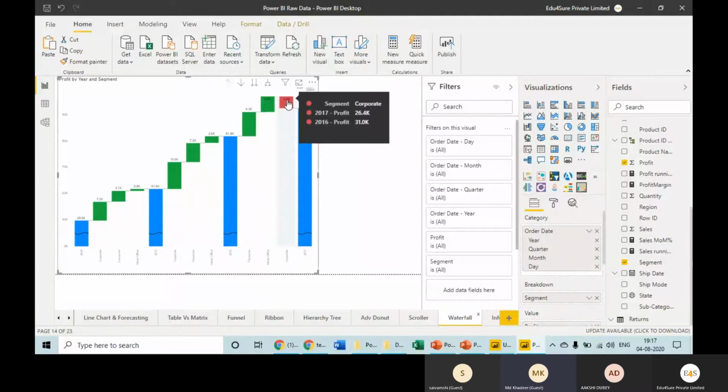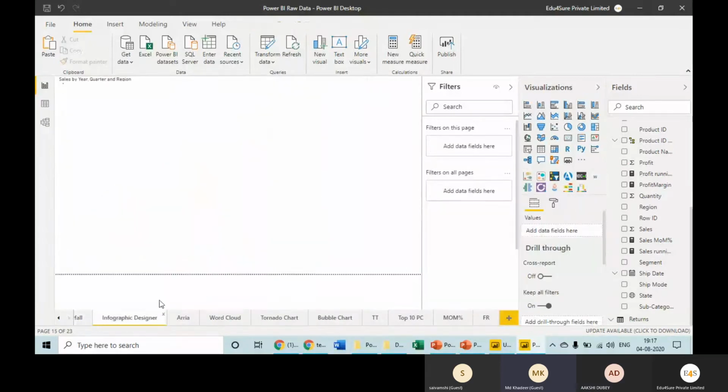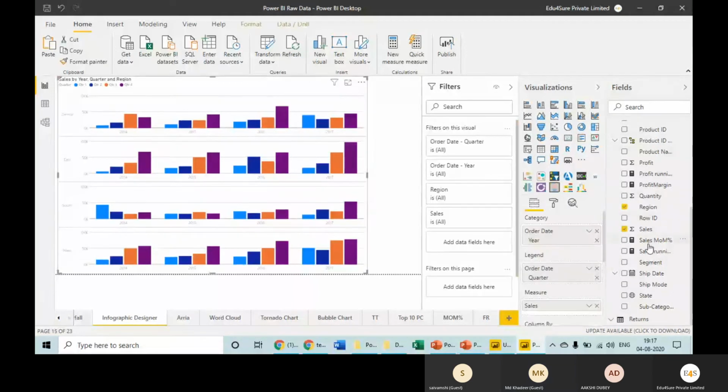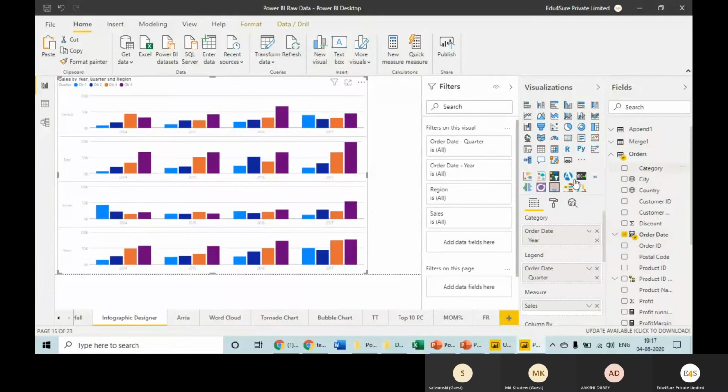Okay. This is very interesting, right? Have you seen 16 graphs on 5 clicks? So infographic designer is one visual. As the name suggests, infographic. I have selected these fields, region, sales, order date, and it is showing me the sales movement for these 4 regions year wise for each and every quarter. Nicely. On 5 clicks, you are getting 16 graphs at one place.